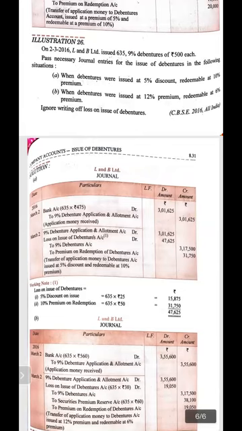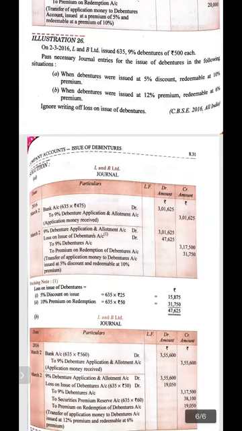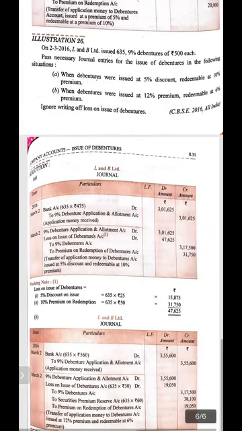And then in the entry of due: 9% debenture application and allotment debit, loss on issue of debenture, that is the premium paid on redemption, to debenture account, to security premium reserve, to premium on redemption. In this case, discount is not there. In the first case, discount is there, so loss on issue of debenture includes the amount of discount on issue as well as premium on redemption.